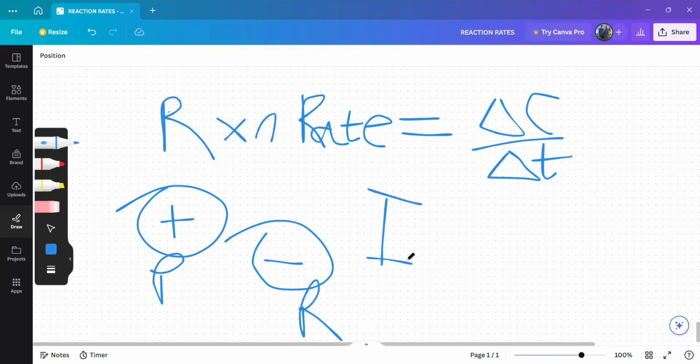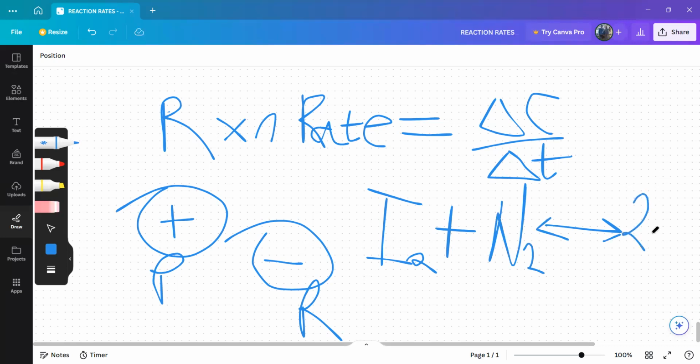This reaction of I2 plus N2 will give us 2NI.